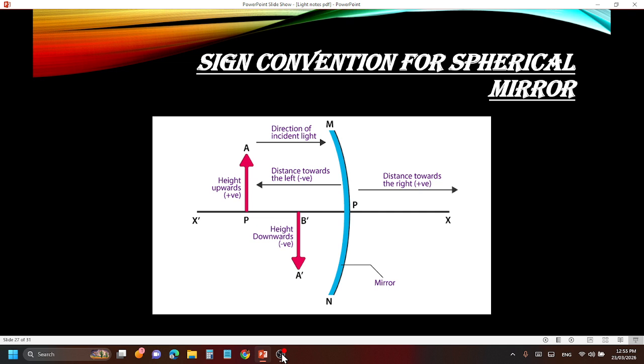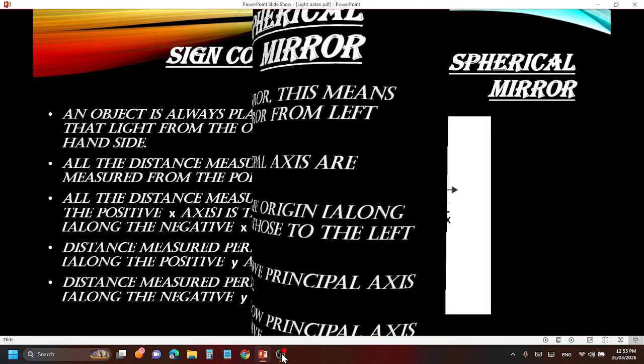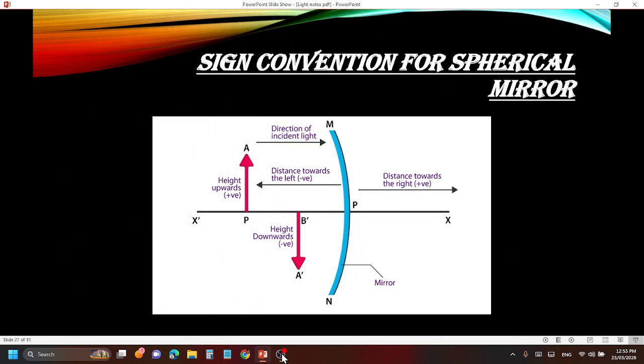Now imagine this is a graph paper upon which two lines are there. This mirror is a line, and there are two lines like the x-axis and y-axis. If you have drawn a Cartesian plane, I guess in ninth you studied coordinate geometry, where on the left hand side the numbers are negative and on the right positive. Going up, all numbers are positive, and down is negative: the X-axis, X dash axis, Y-axis, Y dash axis. So here, all distances are measured from the origin. The point P we consider as the origin because two lines meet here.